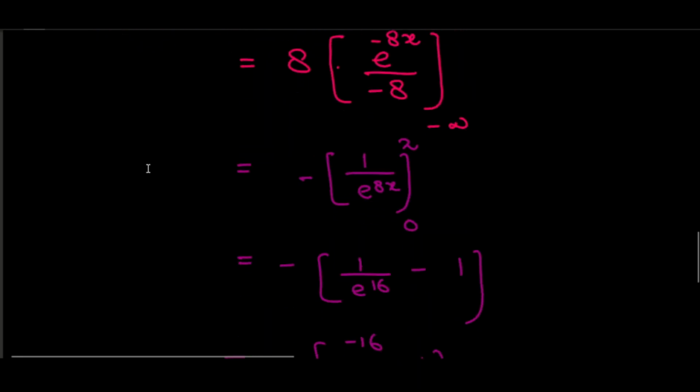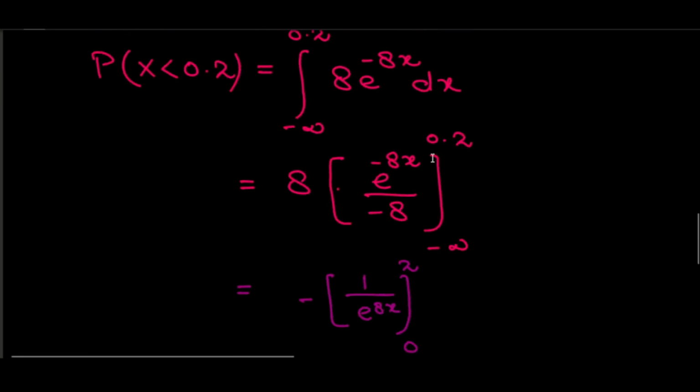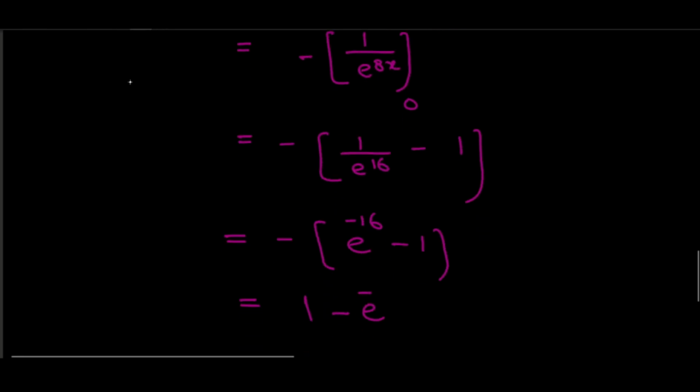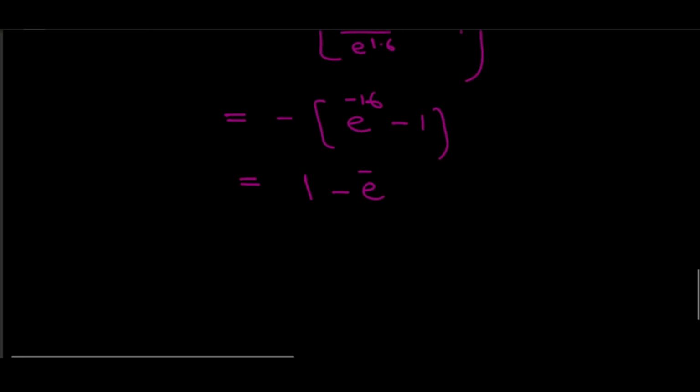I have made a mistake, because we are putting here 0.2. You can see the limit is 0.2, not 2. So here I wrote the wrong thing. This is 0.2 here. So when you put this limit here, this will give you 1.6, not 16. So this is 1.6 and this is minus 1.6.